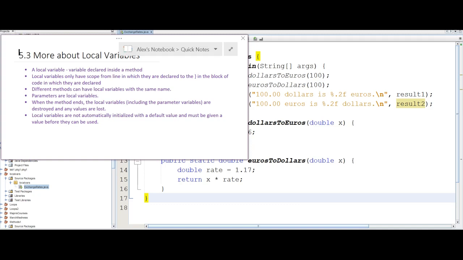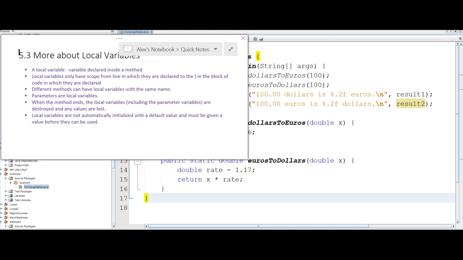Section 5.3. More about local variables. A local variable is declared inside a method and is not accessible to statements outside the method. Different methods can have local variables with the same names because the methods cannot see each other's local variables.